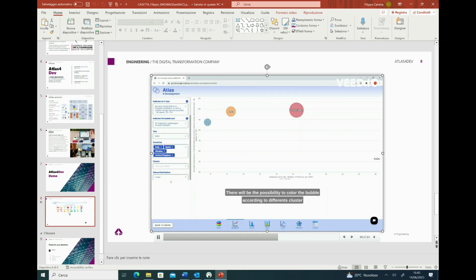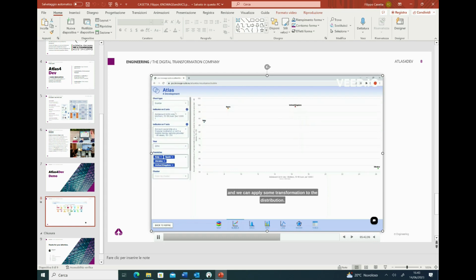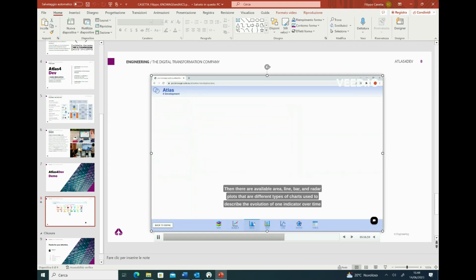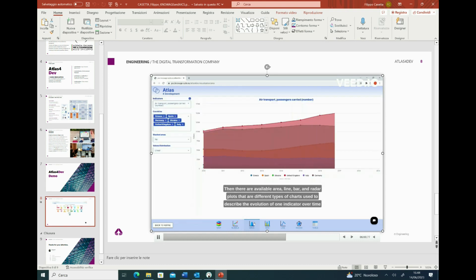And also, there will be the possibility in the future to color these bubbles according to a particular cluster. And we can also change this bubble chart into a scatter one. And in this case, clearly, we are going to see a two-dimensional chart.